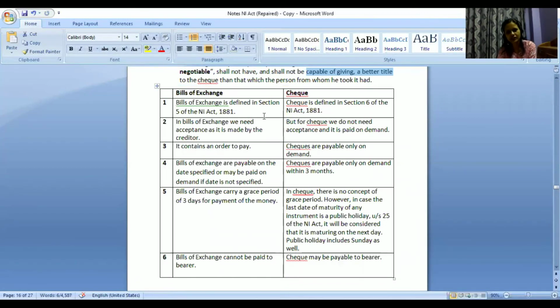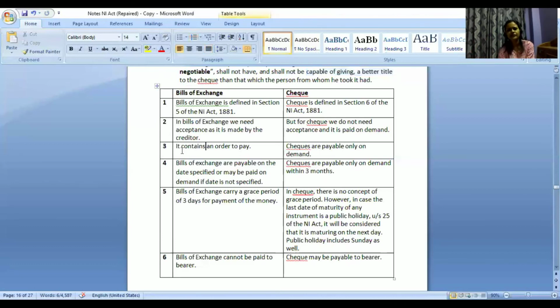In bills of exchange, we need acceptance as it is made by the creditor. I am ordering someone else to make a payment. So that other person will have to give acceptance. So in case of bills of exchange, we need acceptance. But in case of check, we do not need acceptance and it is paid on demand. I am only issuing the check regarding some payment which I only need to make. So there is no question of accepting or anything. I will just issue the check and it will be paid whenever the other person demands for payment.